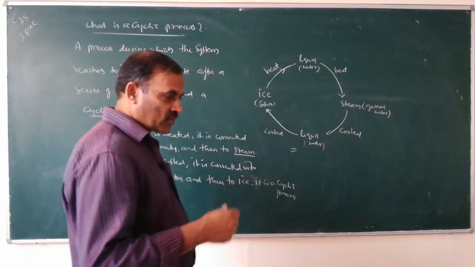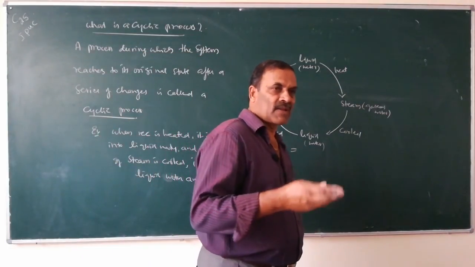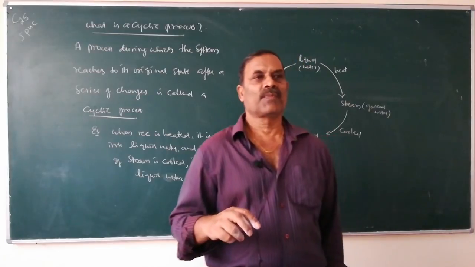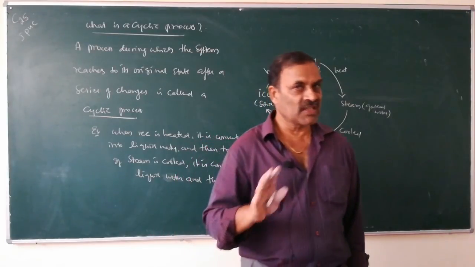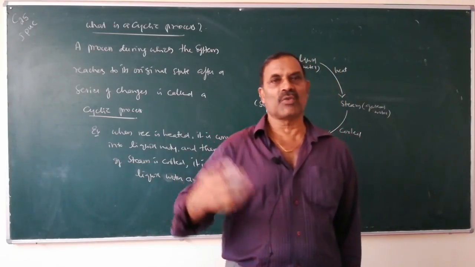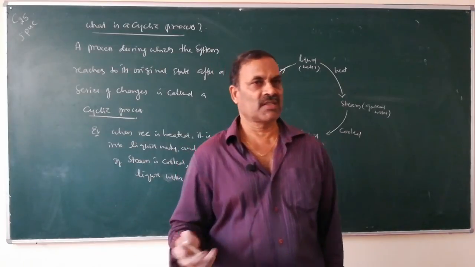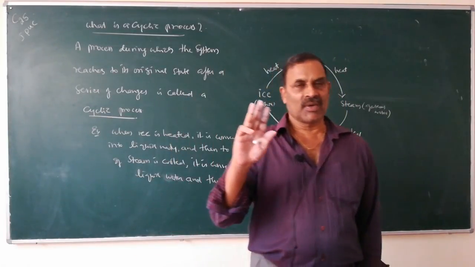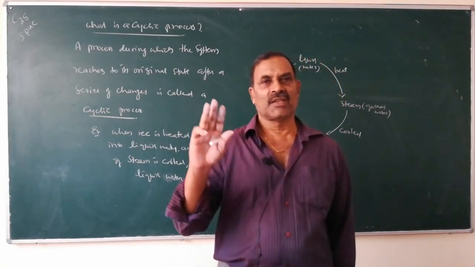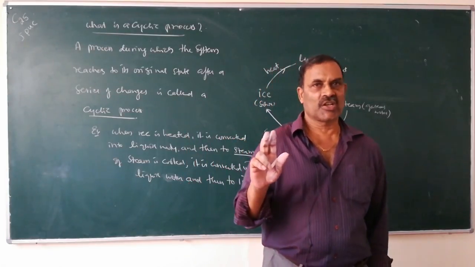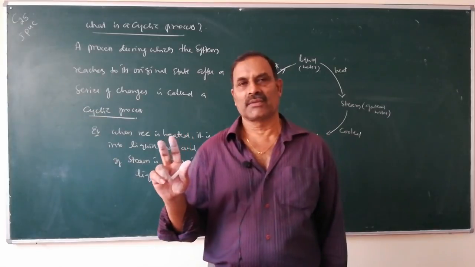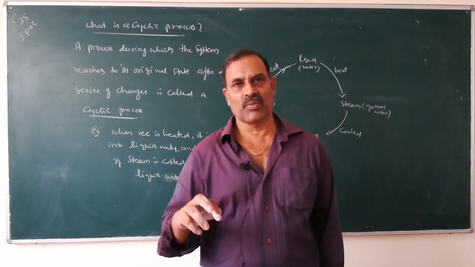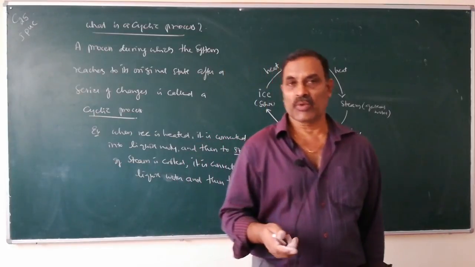So, this is about a process, a change in state of a system. The operation during which the system changes from one state to another state is called a process. There are different types of processes: isothermal, temperature constant; isobaric, pressure constant; isochoric, volume constant; reversible process, irreversible process, and cyclic process.